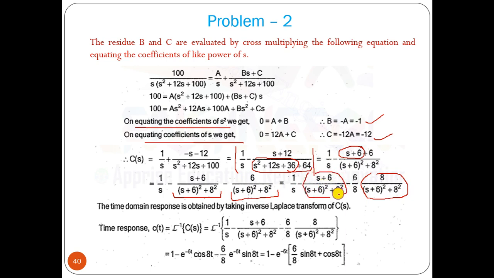Now we can convert it into Laplace inverse. If we perform that, 1 by s equal to 1, this will be e to the power minus 6t cosine 8t, plus 6 by 8 e to the power minus 6t into sine 8t. So this is the expression, and it has sine and cosine terms. That means the response is underdamped. That we can find out very easily. This is the second problem.